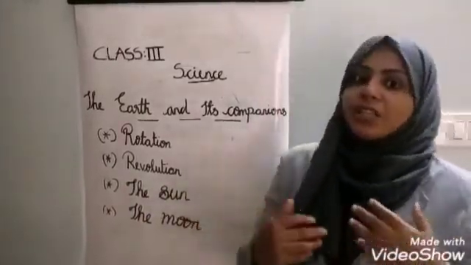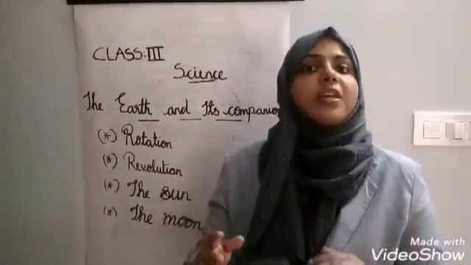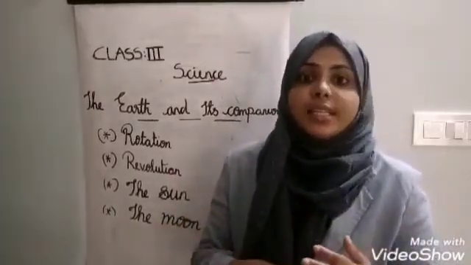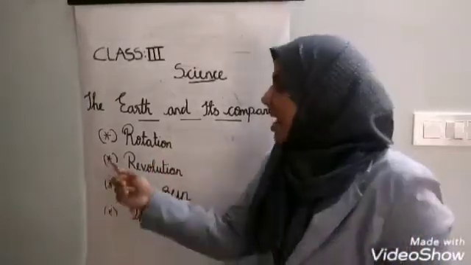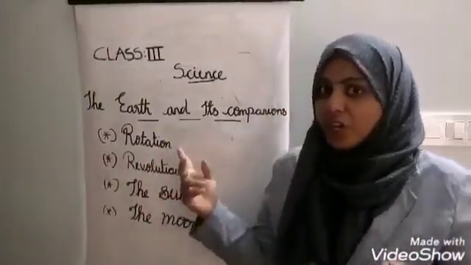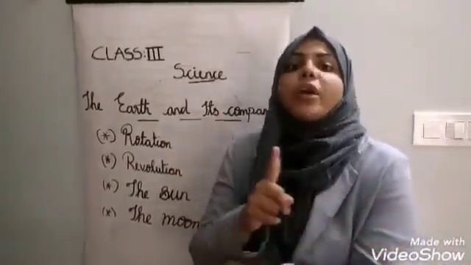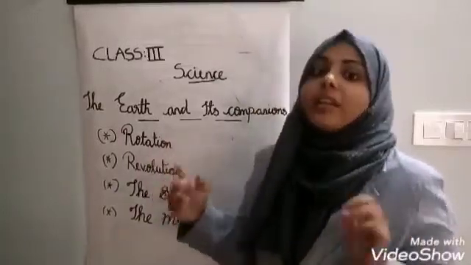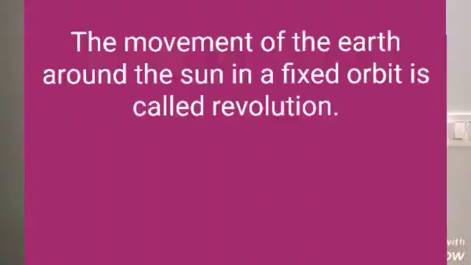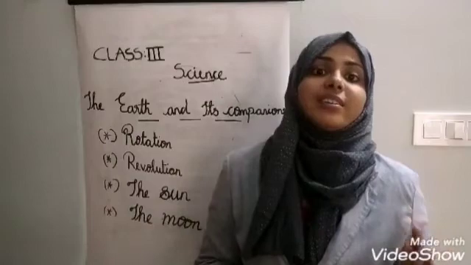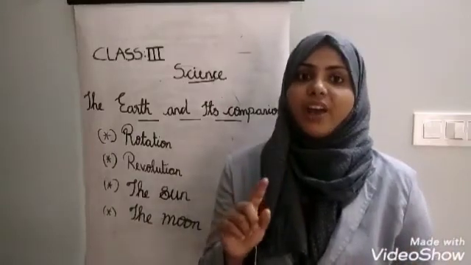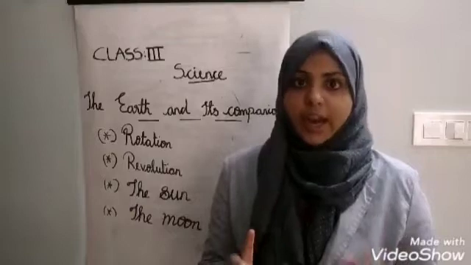It moves on its own axis and at the same time it also goes around the sun in a fixed orbit. That is revolution. Rotation means the spinning of earth on its own axis. Revolution means the movement of earth around the sun in a fixed orbit. The earth completes one revolution in 365 and 1/4 days. It means 1 year.